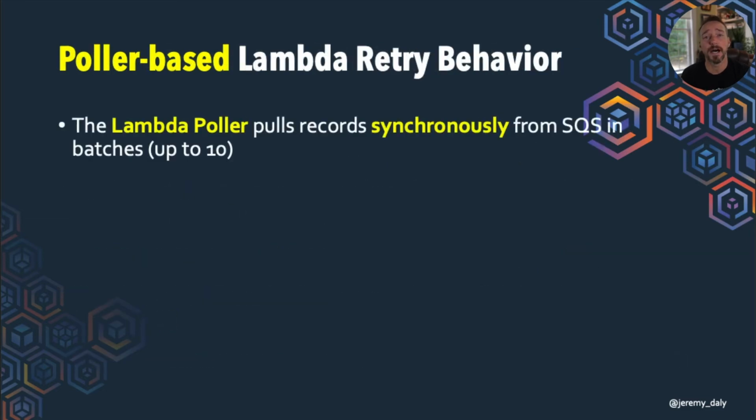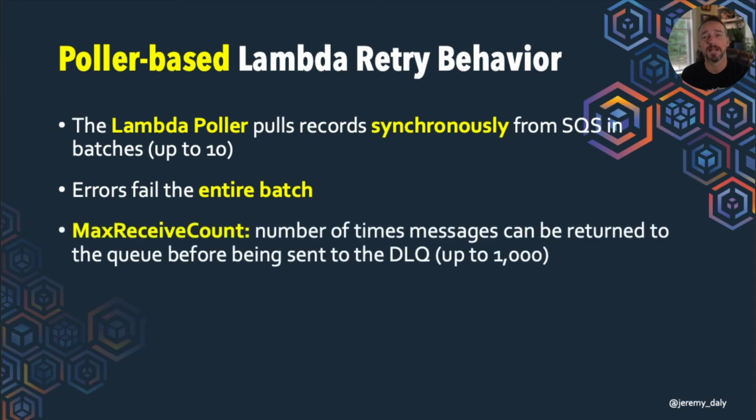For poller-based Lambda retry behavior, there's another service called the Lambda poller. You don't need to know about it, but it pulls records synchronously from SQS in batches of up to 10. If it fails, it fails the entire batch. There's no bisecting here, so you'd have to inspect all the messages in a batch. There is a maximum receive count that you can set that allows you to retry the message over and over again, maybe waiting for a downstream system to come back up. Eventually, if it can't process it, it sends it to the dead letter queue.